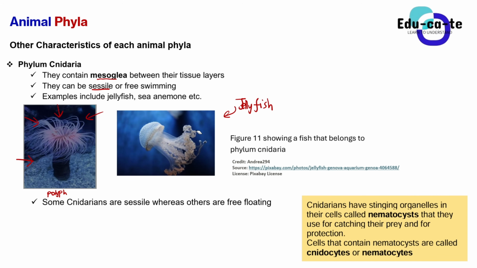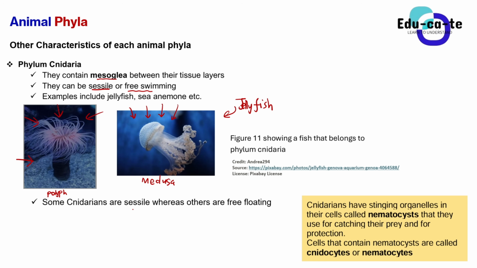Then if we look at this one, this is a normal jellyfish, the one that you're used to. A jellyfish can move, right? So some of the Cnidarians are sessile, attached to a surface, but some of them are able to swim in the water. The ones that are able to swim in the water, we usually use the word medusa to refer to them. But for grade 11, you don't really need to know about that. You just need to know that some of the animals that fall under the phylum Cnidaria are able to move, whereas some of them are just attached to a substrate.